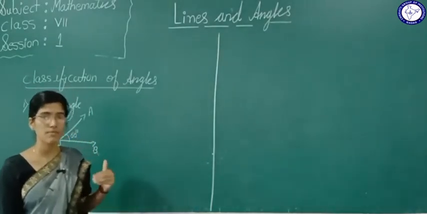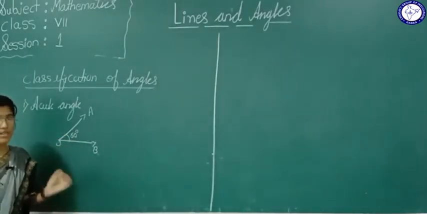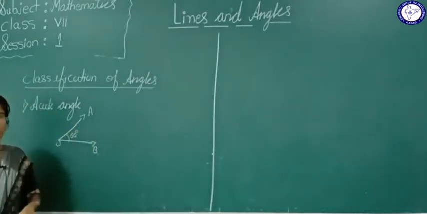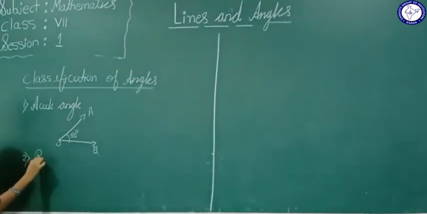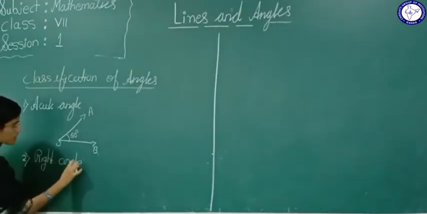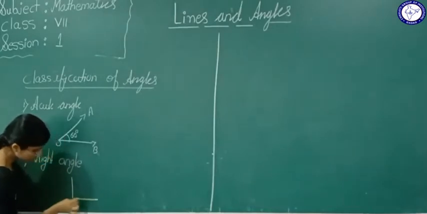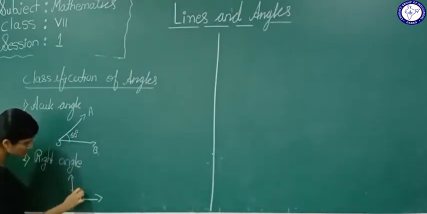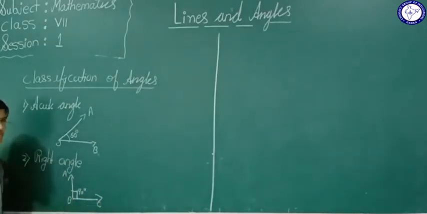An angle that measures less than 90 degrees is called an acute angle. Yes, an angle that measures less than 90 degrees is nothing but an acute angle. So what about the right angle? The word itself indicates right. Right angle means an angle which measures 90 degrees is called a right angle.